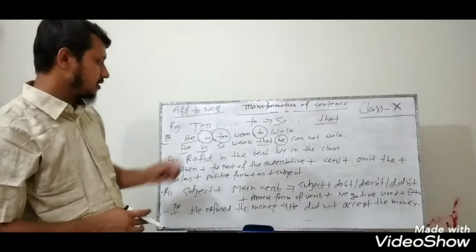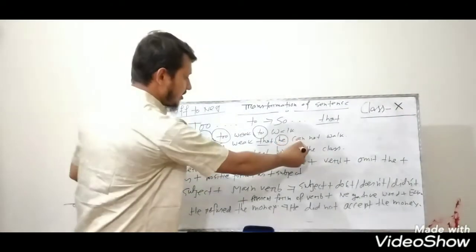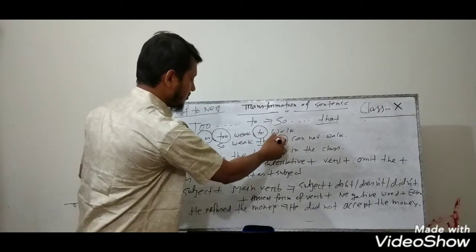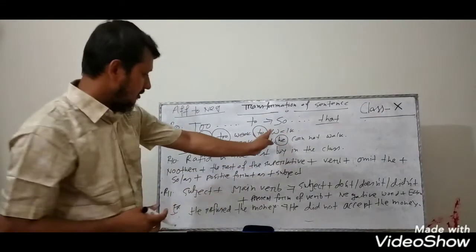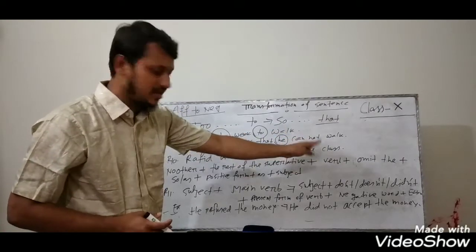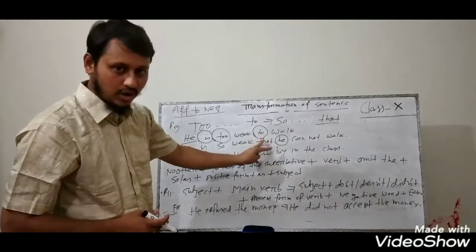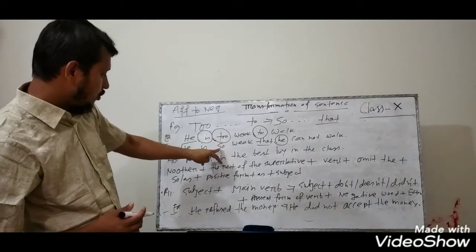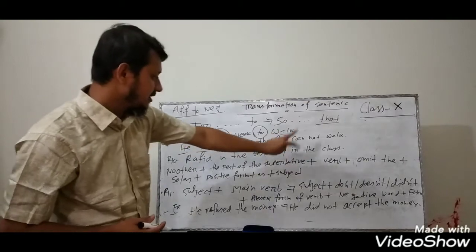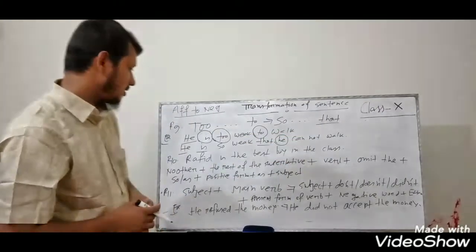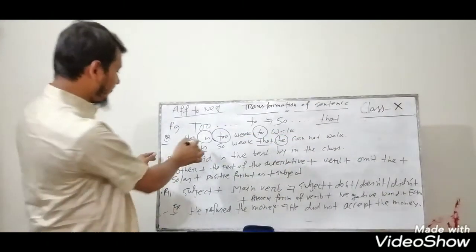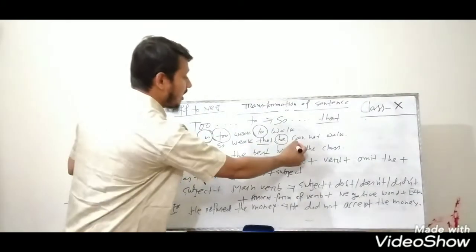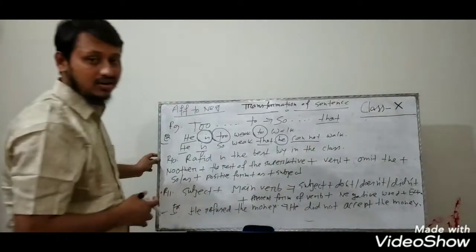You have to remember it. So after "cannot" or "could not," you have to write the rest of the sentence after "to." So here: "He is so weak that he cannot walk." I think this is clear. And if the verb is past form, "was" or "were," here you have to write "could not."